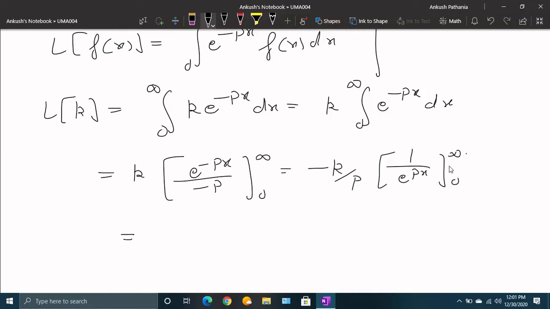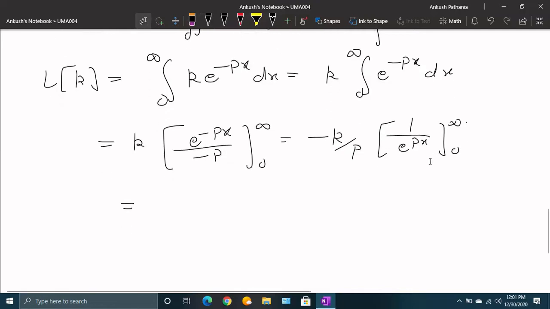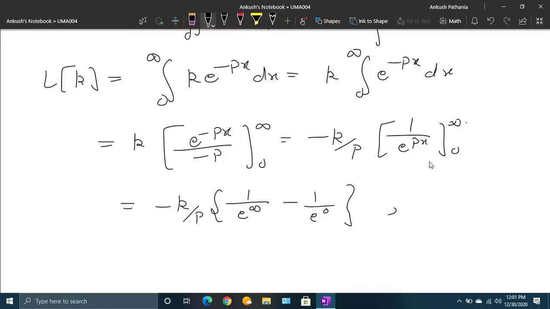Now you can see, when I put the limits, it is minus k upon p times e raised to power infinity minus e raised to power naught, in case p is greater than 0, and this comes out to be infinity if p is less than 0.